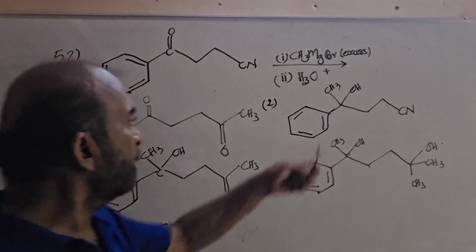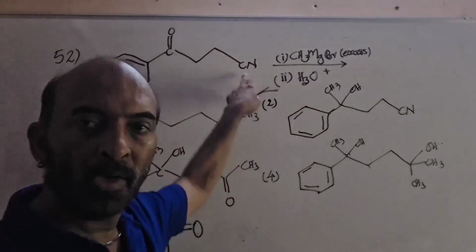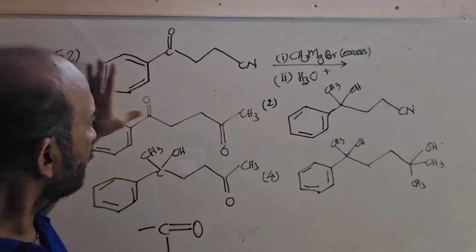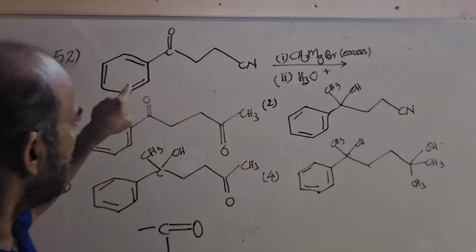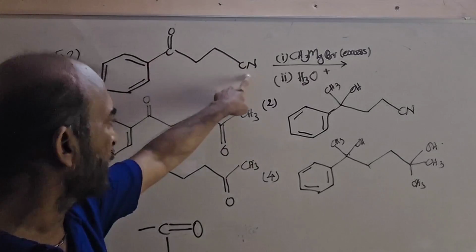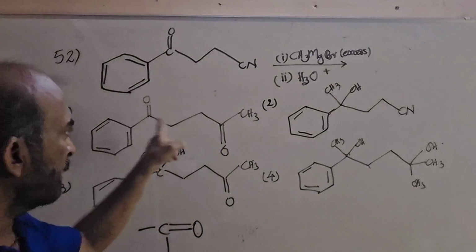So the cyano group becomes a carbonyl group. The expected product will have an alcohol group here and a keto group here. So we will go through the options.